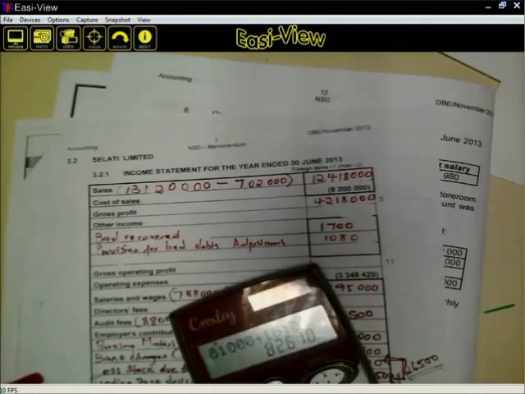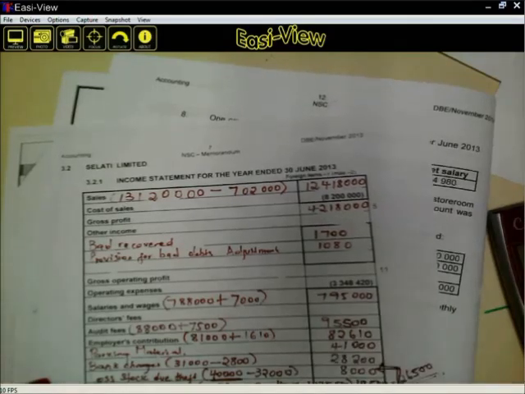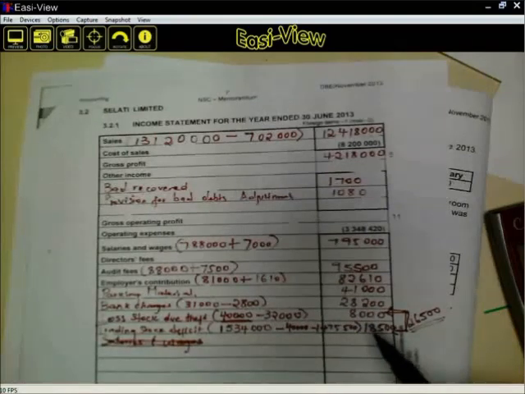We add the two together. 81,000 plus 1,610, you'll be having 82,610 as your employer's contribution.